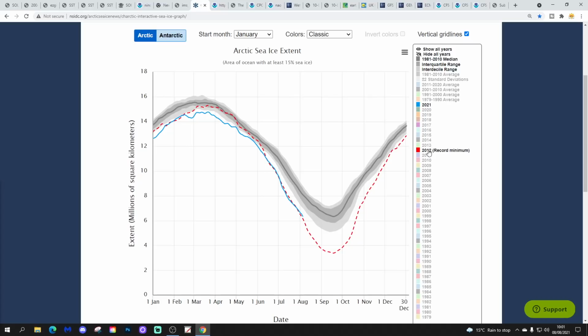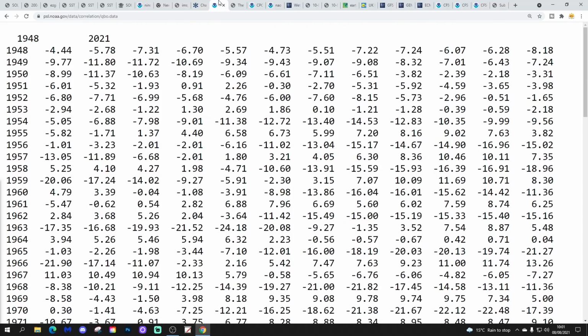So we wait to see where things are going to go this year's melt season. Got around another month to go for this year's Arctic sea ice melt season. So will we beat 2012? Will we get a new record, or will we pull up short of 2012 again? So 10-2 over the past few years. It'll be interesting to see, and of course we'll be monitoring that at the start of our winter updates.